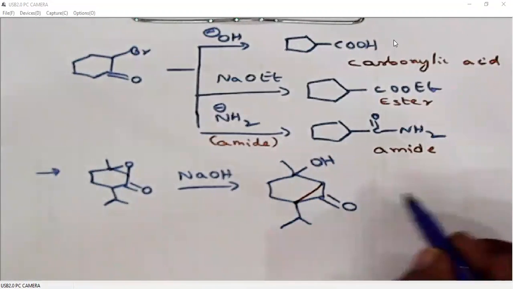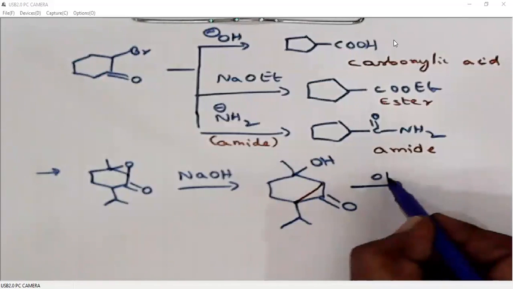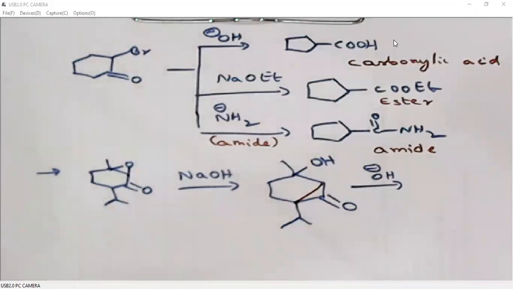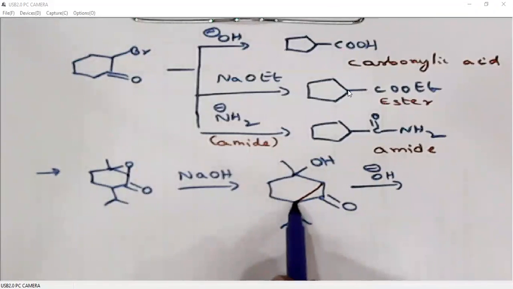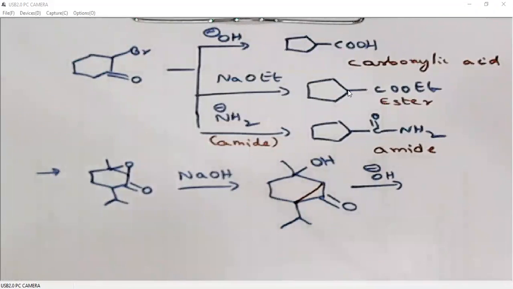So this, upon further reaction with sodium hydroxide, will undergo ring breakage. See, if it breaks here and generates a negative charge, it is a secondary carbanion. If it breaks the other way, it generates a tertiary carbanion. Which is more stable?